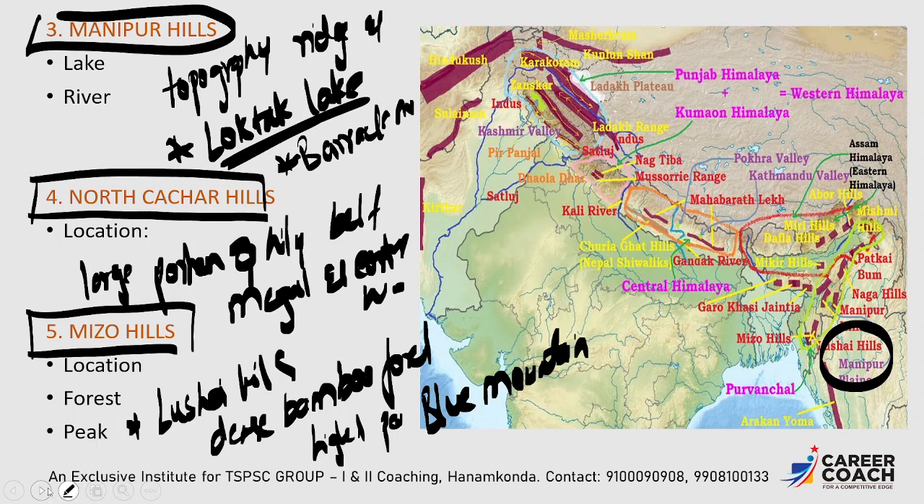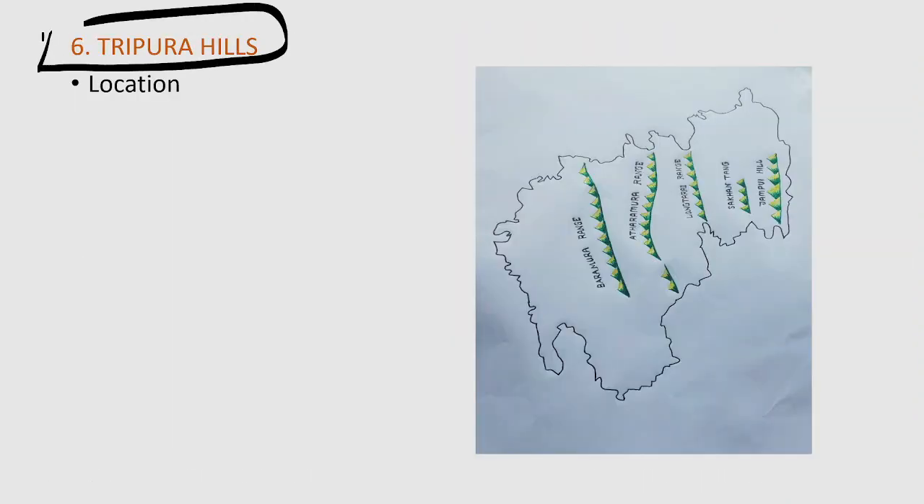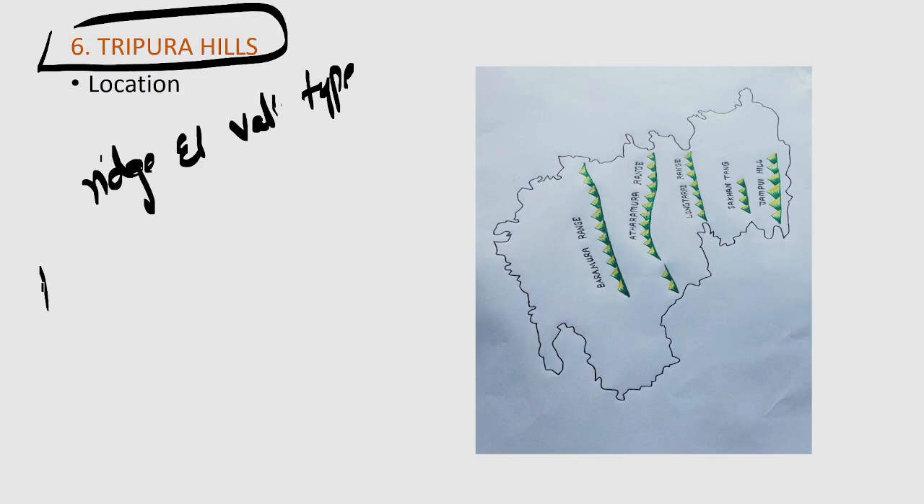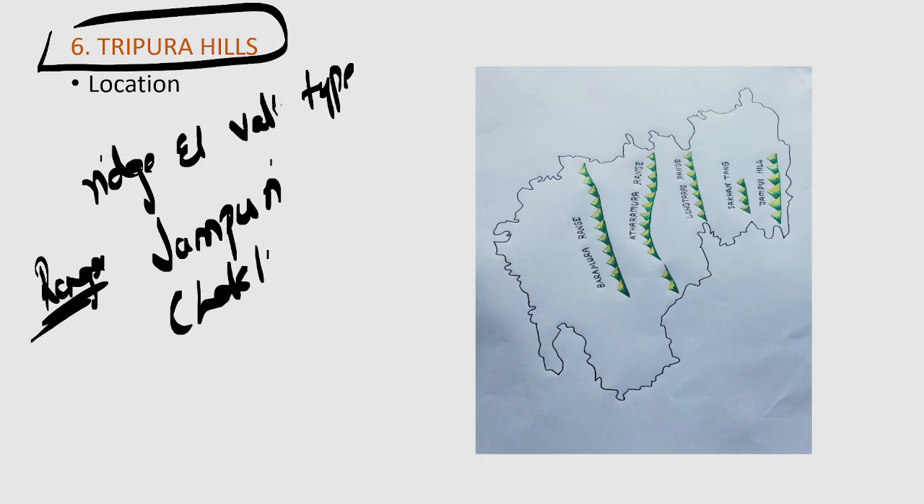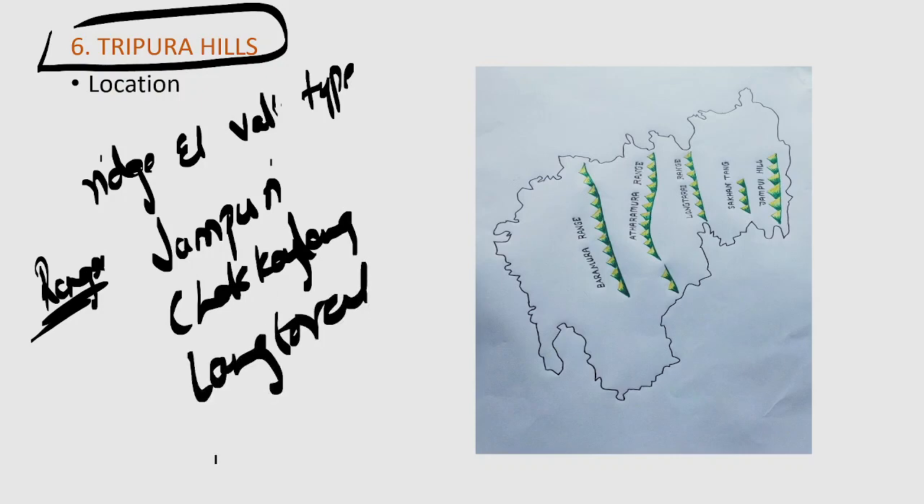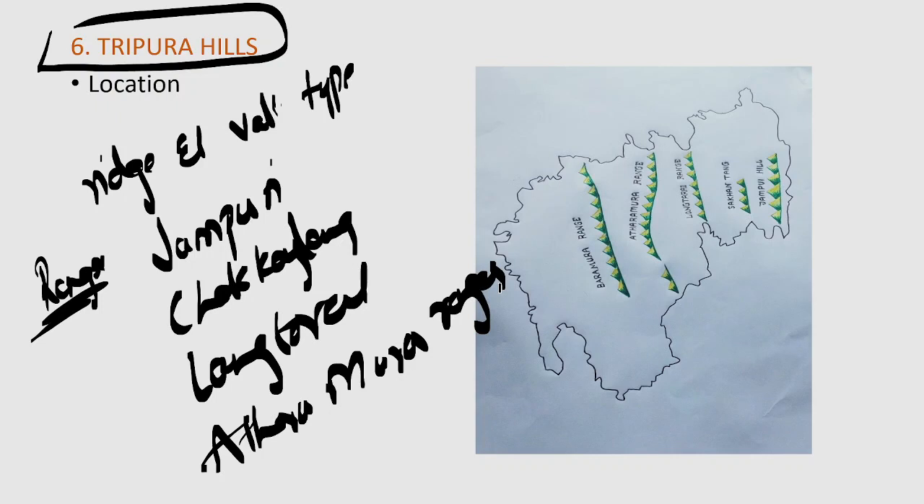Right. Now the last important, the sixth physiographical region, is Tripura Hills. In the Tripura Hills, we can also find ridge and valley type of topography. And a very important concept is that in Tripura Hills, the important ranges are Jampui, Sakhan Tlang and Longtarai, Atharamura. So these are the very important ranges in the Tripura Hills.